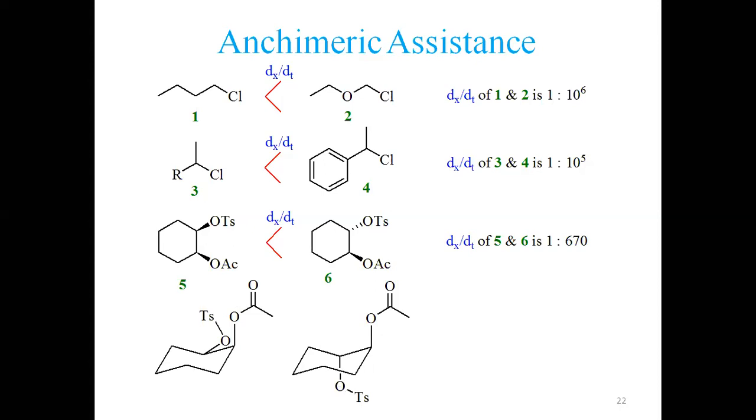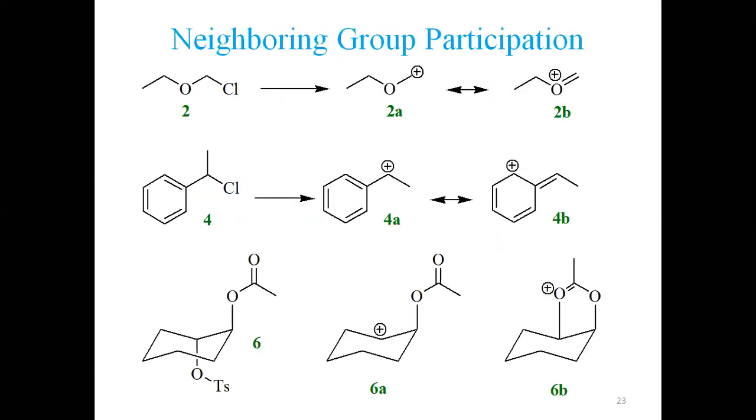Now what is taking place? The structure number 6 reacts 670 times faster than the isomer number 5. So why is this happening? Just look at the next slide.